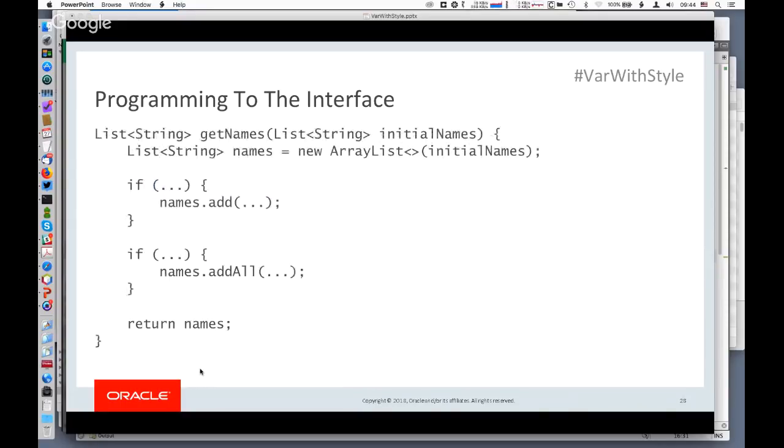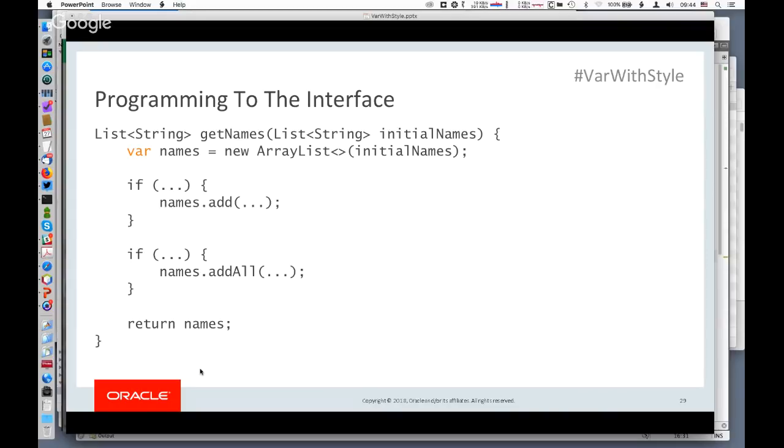So here we have a method, getNames. It takes some initial names and returns a list after modifying it. So we say list of string names equals new array list, and then we add some things to it based on some logic, and then we return the names. All right, so this local variable names has an explicit type list of string. Now let's change this to var.